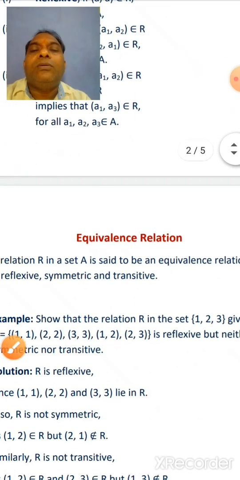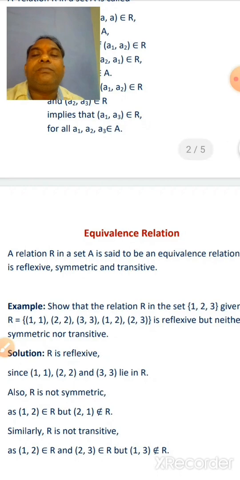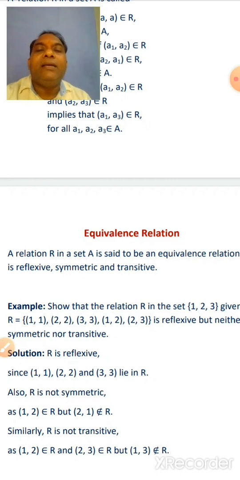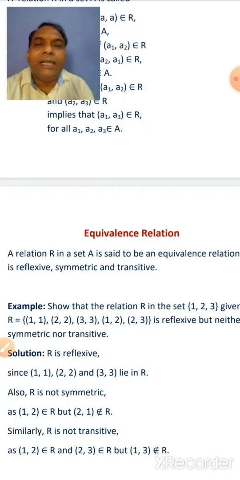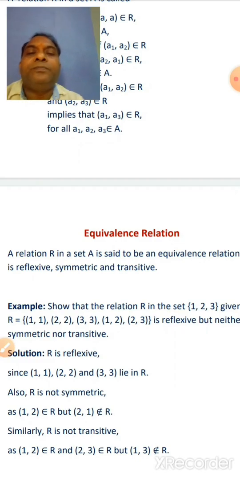Now, equivalence relation. A relation R in set A is said to be an equivalence relation if it is reflexive, symmetric, and transitive. Means any relation will be an equivalence relation if it is reflexive, symmetric, and transitive.